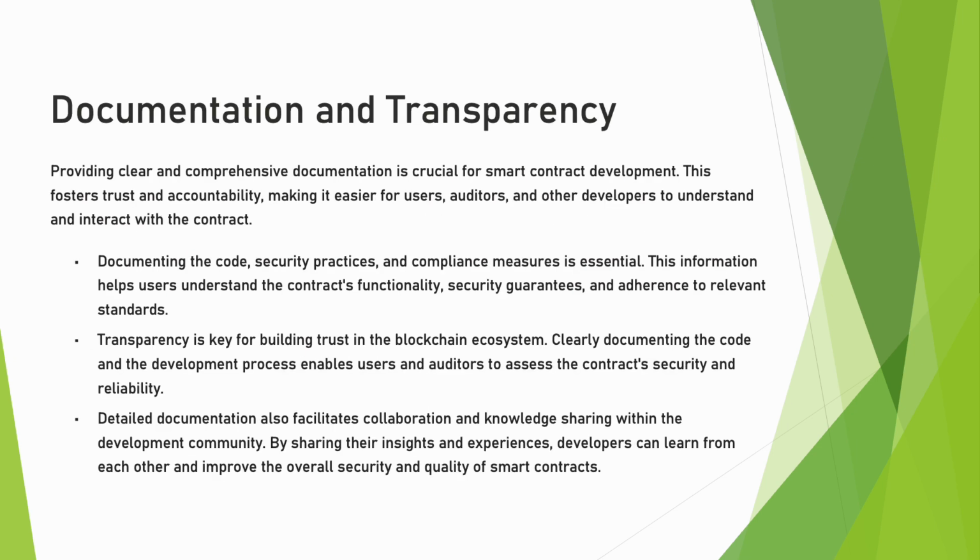Moving on, we have documentation and transparency. Clear and comprehensive documentation is crucial for fostering trust and accountability in smart contract development. Documenting the code, security practices, and compliance measures helps users, auditors, and other developers understand and interact with the contract. Transparency builds trust in the blockchain system, enabling users and auditors to assess the contract security and reliability. Detailed documentation also facilitates collaboration and knowledge sharing within the development community.